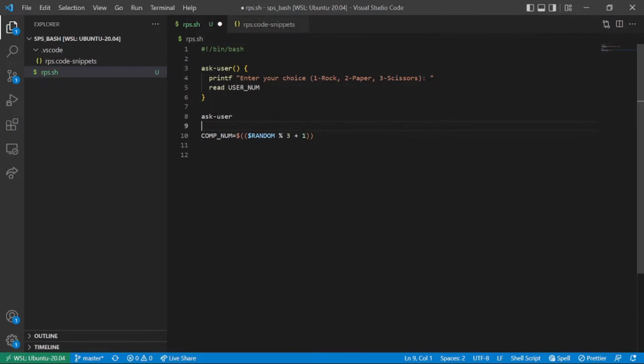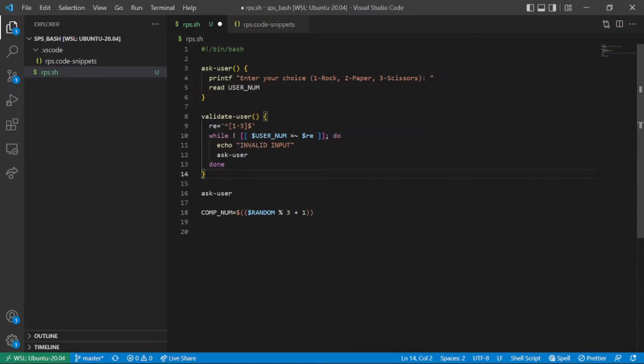Similar to this, we should also check whether the user's input is valid. For that, we'll create a function that will validate the user input. It will match usernum with this regular expression that can have values 1, 2 or 3.